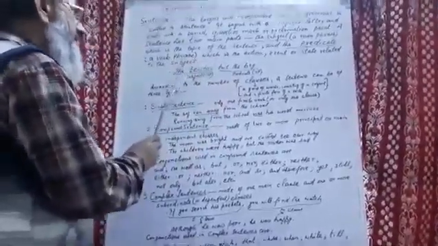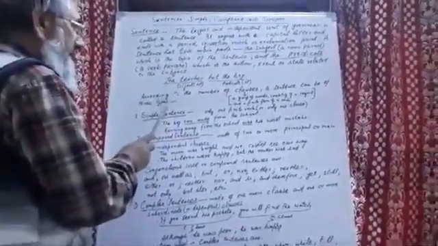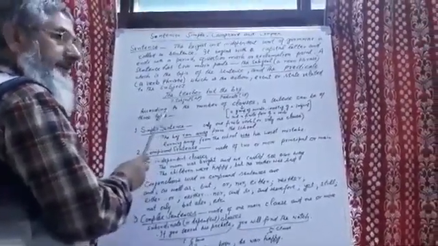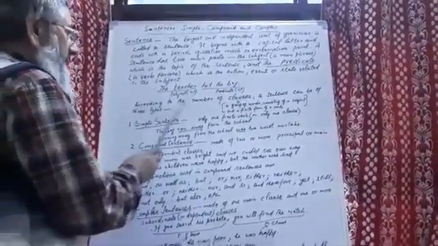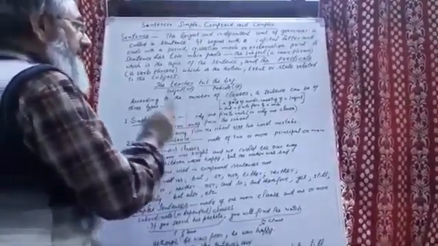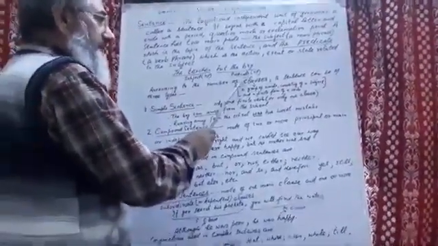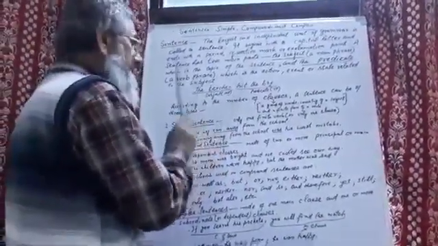I will give you an example. The teacher hit the boy. This sentence has two parts. The teacher, it is the subject or noun phrase, and hit the boy, it is predicate or verb phrase. This is noun phrase and this is verb phrase because it starts with the verb hit.